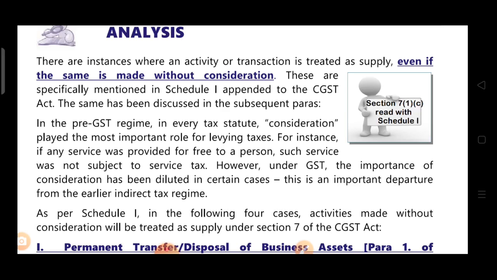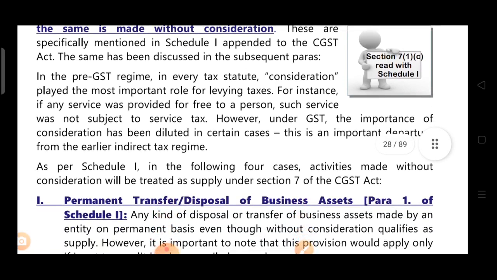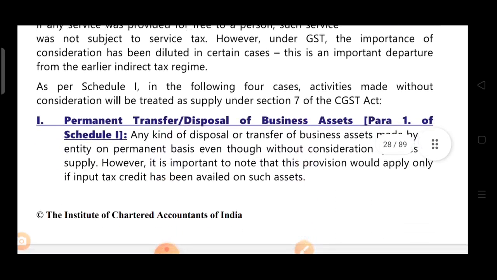So under GST, what is happening? We can't say consideration is the only important role for levying taxes. Yes, it is an important role, but there are certain cases where even if it is made for free, even if there is no consideration, then also GST is levied. So we can say that under GST the importance of consideration has been diluted, and that also in certain cases, not in all cases. So as per Schedule 1, in the following 4 cases, activities made without consideration will be treated as supply under GST. First point, permanent transfer or disposal of business assets, para 1 of Schedule 1. So what they have given is any kind of disposal or transfer of business assets made by an entity on a permanent basis.